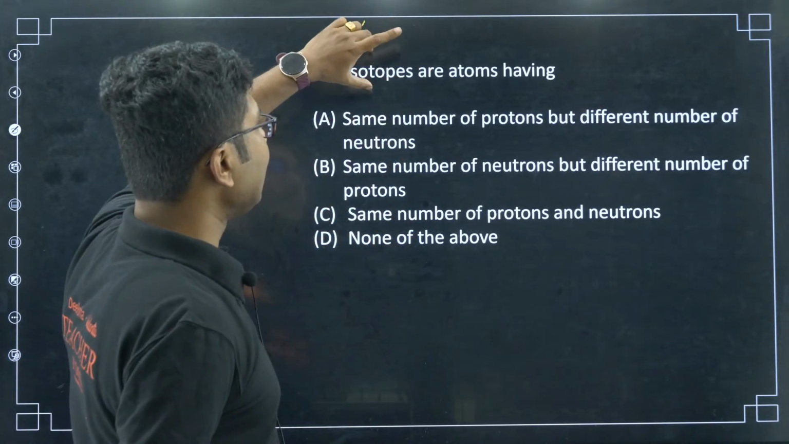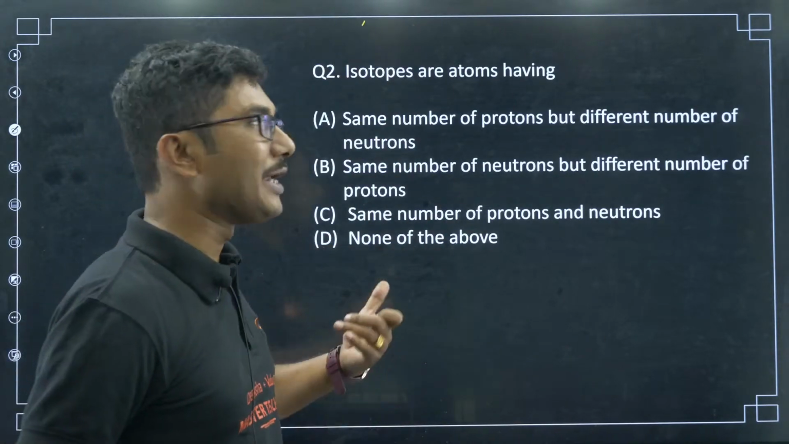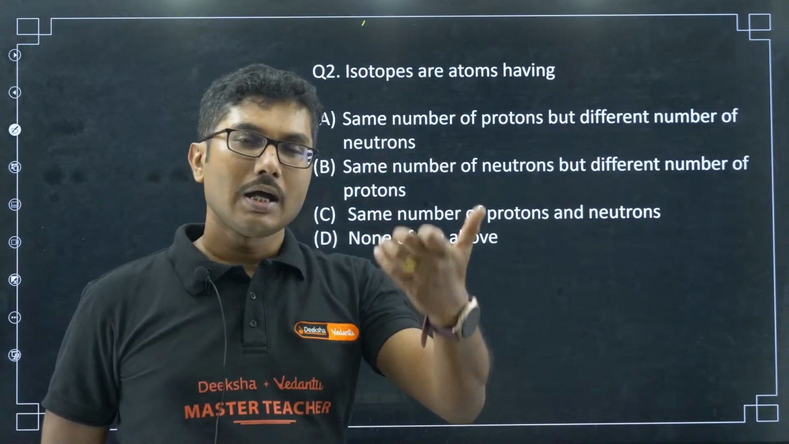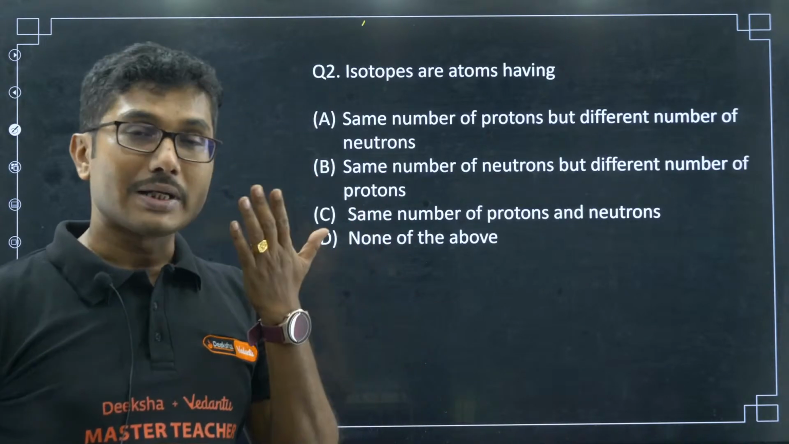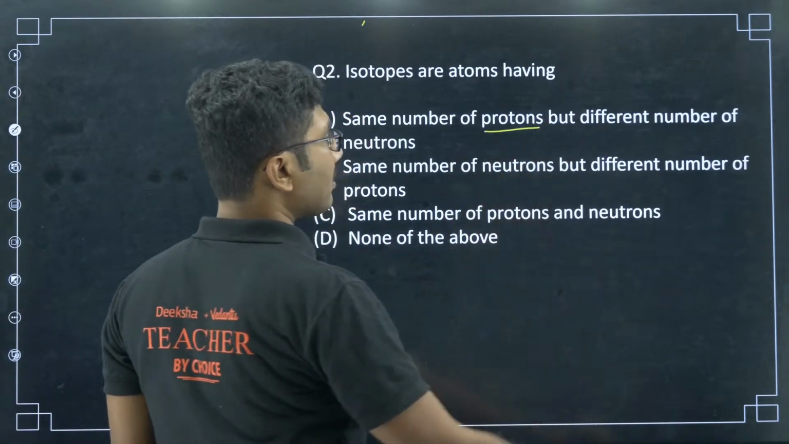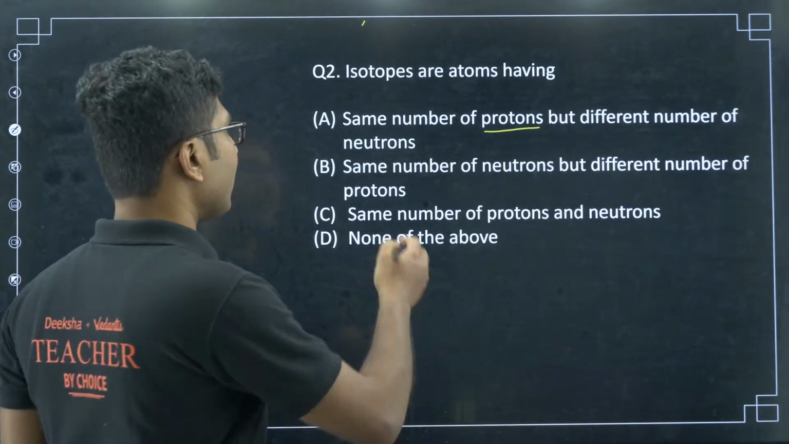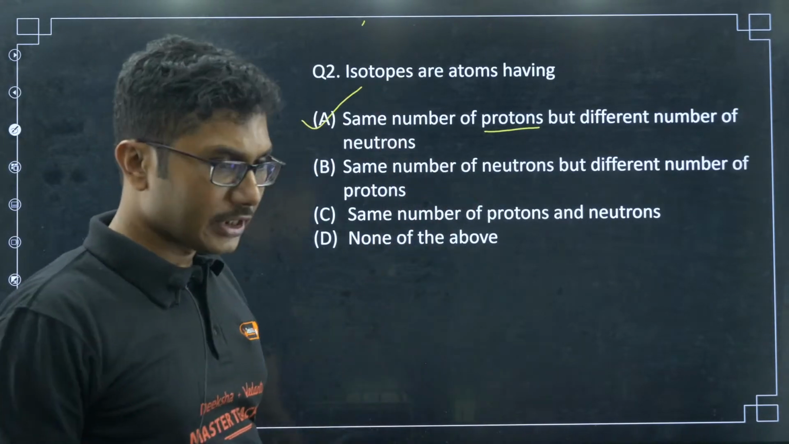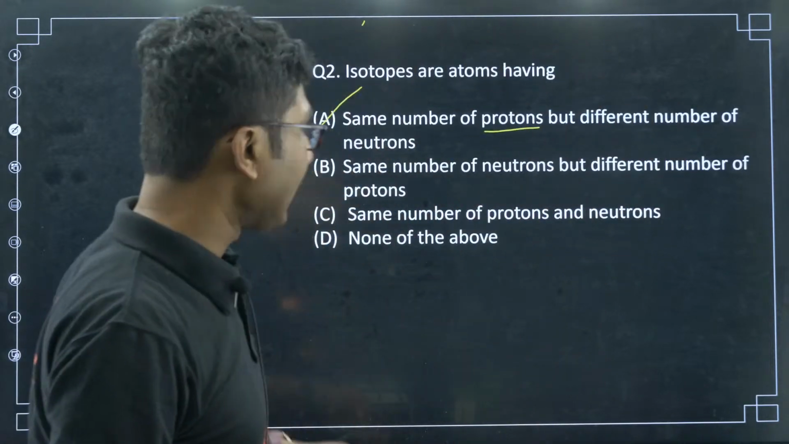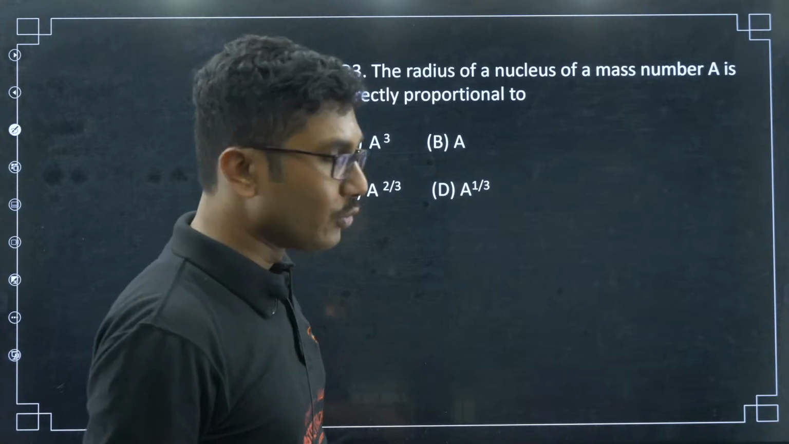So, isotope basically means the same element, so they must have the same number of protons. Proton is the main part that determines what element it is. So, the proton number must be the same, but because the neutron number is different, their masses are different. So, it is basically option A, 2A is the correct answer, right. Now, next, Chandan, let us see this question. Yes, you are correct, 2A is correct.